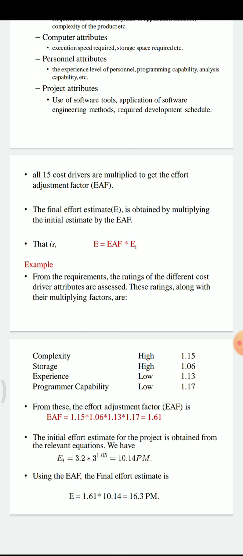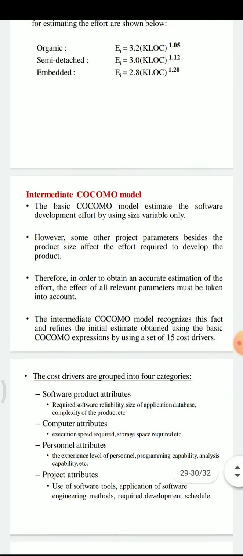That is, the intermediate effort E is equal to 1.61 into 10.14, which will become 16.3 person-months. This is all about the COCOMO model.